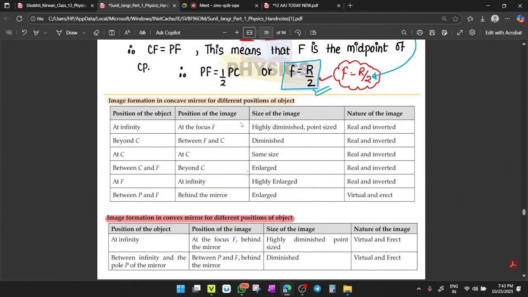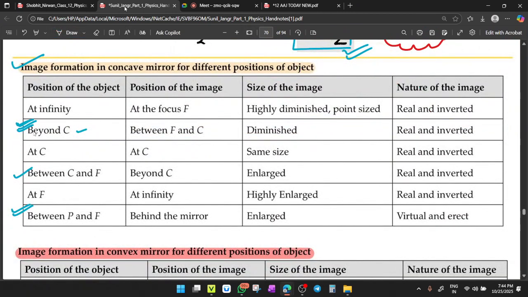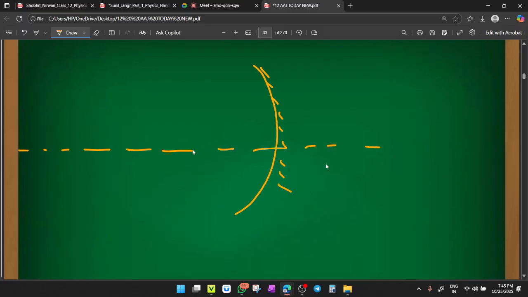Next is image formation for the concave mirror. All the cases are related to class 10th. So students, I think you are all well aware of these cases, but let us discuss the case between C and F. So we have a concave mirror. First take a concave mirror of appropriate aperture and make a principal axis here. Now, this is your focus point, and this is your center of curvature.